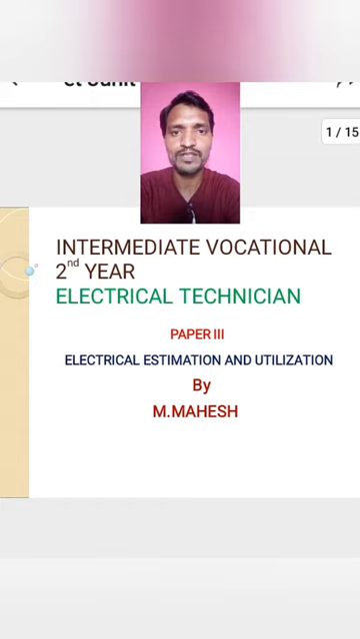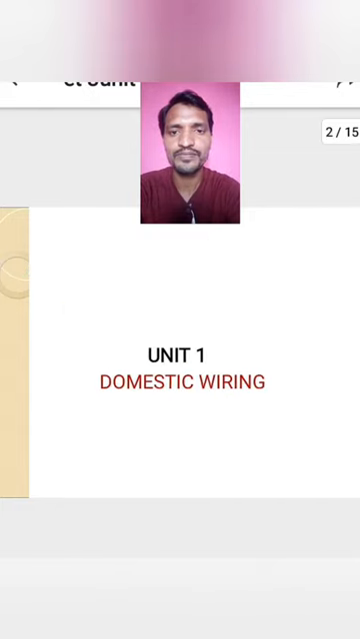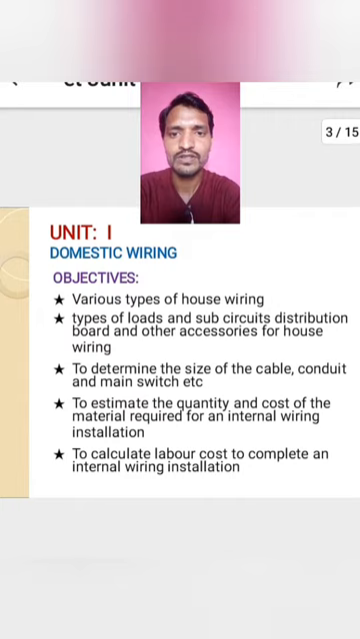Okay, coming to the first unit, domestic wiring. Here domestic wiring means wiring which we are using for our house purposes. That type of wiring is said to be domestic wiring. Domestic wiring main objectives. Okay, various types of house wiring.